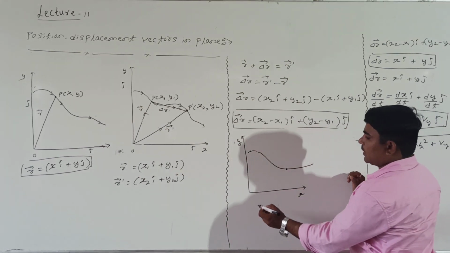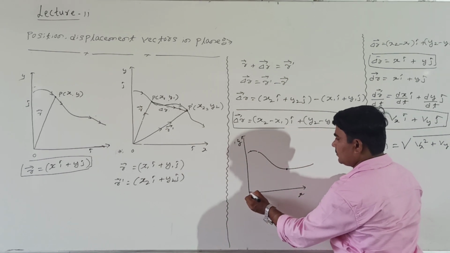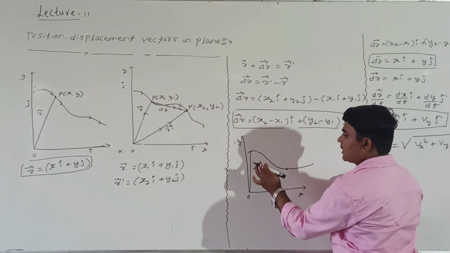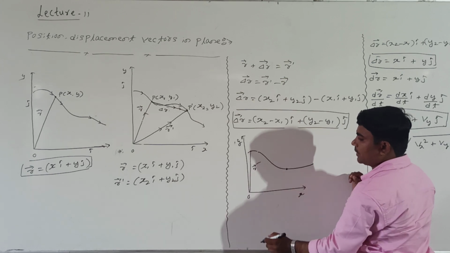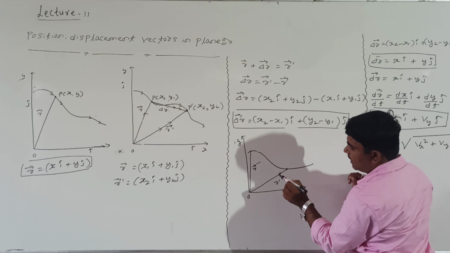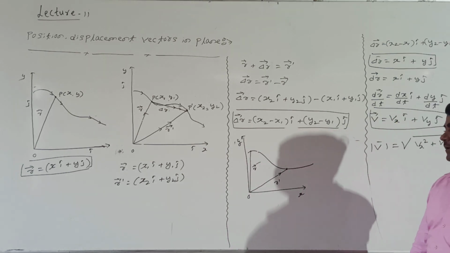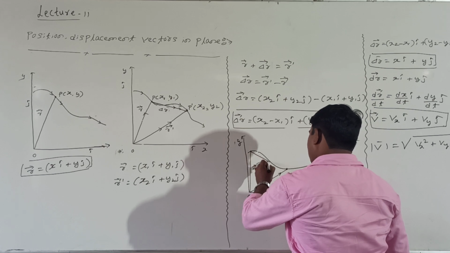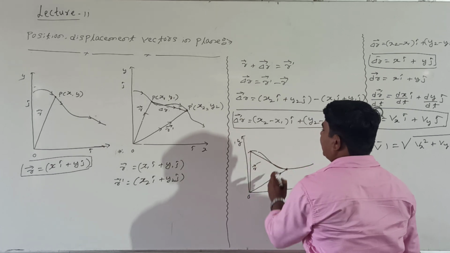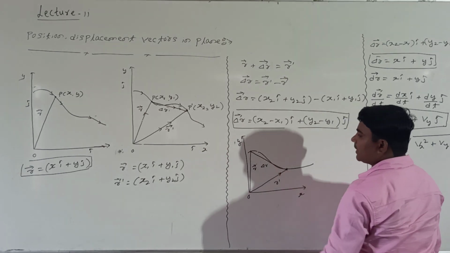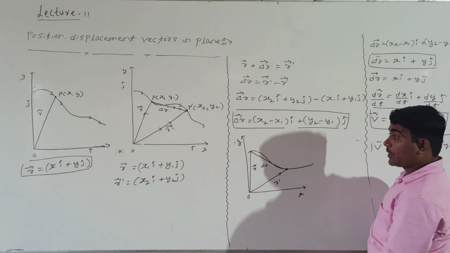What I can call this is nothing but the origin. This is nothing but a position vector. Shall I call this r? R is nothing but one position vector. I can take one more position vector here. What about this? This is nothing but r dash. The line joining them, initial to final, represents displacement. I will represent this displacement as del r.